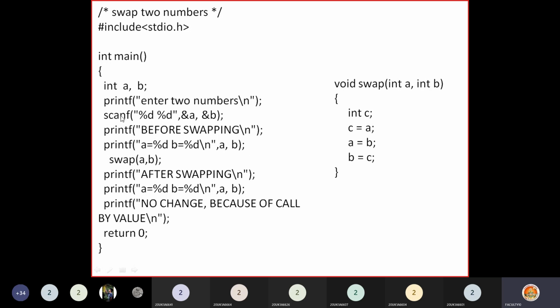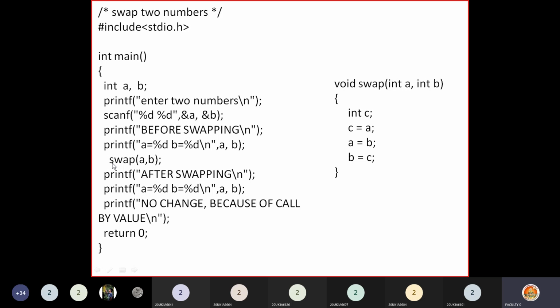Now this main does not know how to swap, interchange, the two numbers. Assume that. So it has to call a specialized function which can do that job. Assume that there is a function called swap, and I give these two numbers to this function, and assume that it swaps them.